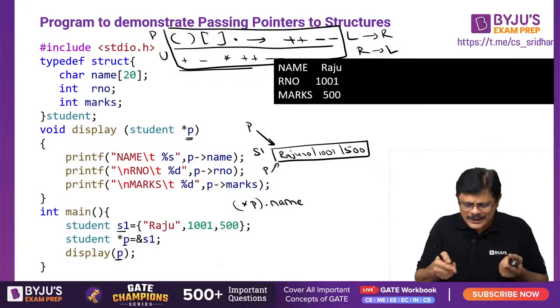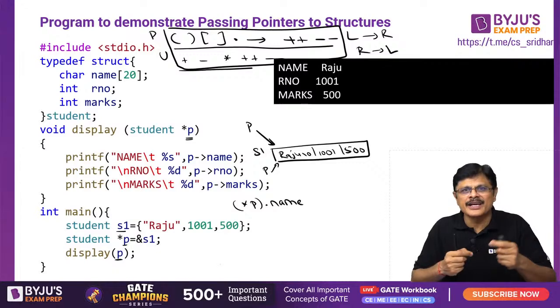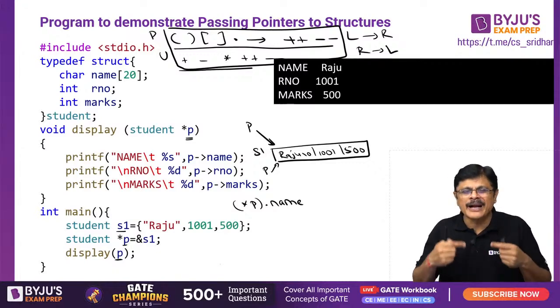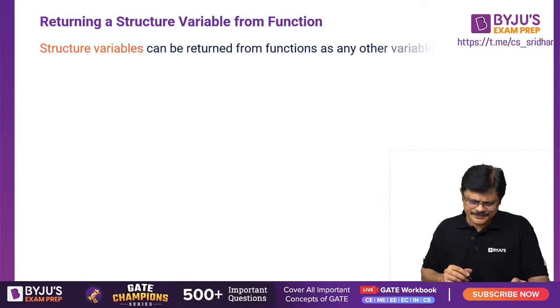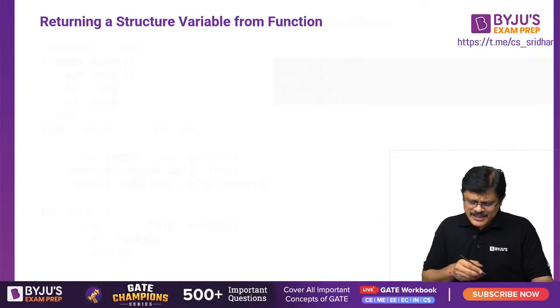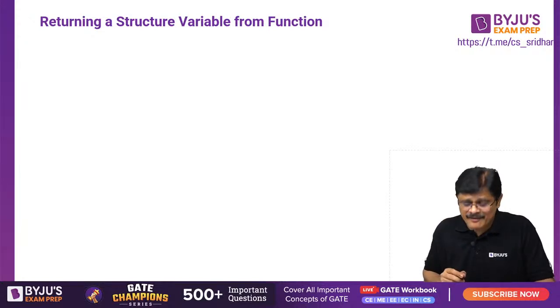Okay, we can solve. Only thing is we need to practice this precedence of operators properly. If it goes here and there, then you are in trouble. So you have to practice the precedence of operators properly, my dear friends. Am I clear? Hope you understand this idea. Yes or no? Next one is returning a structure variable from function.